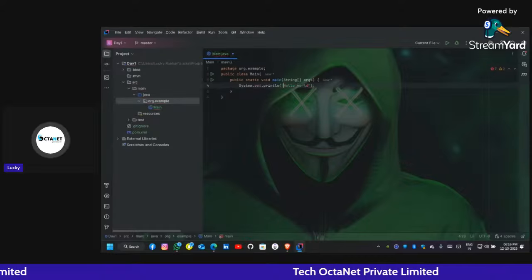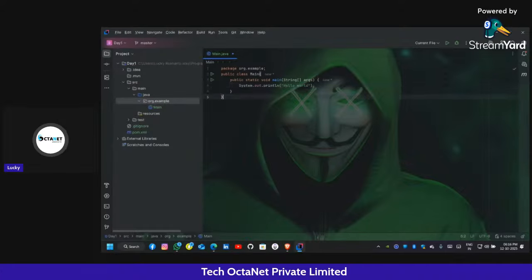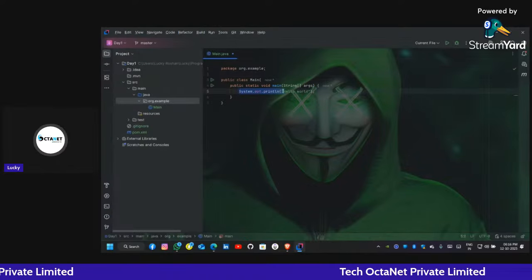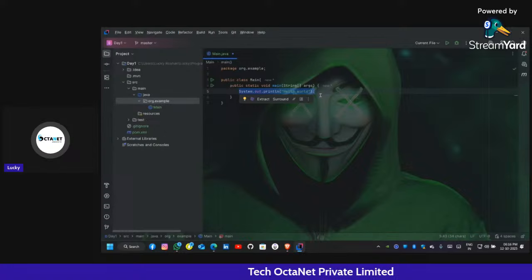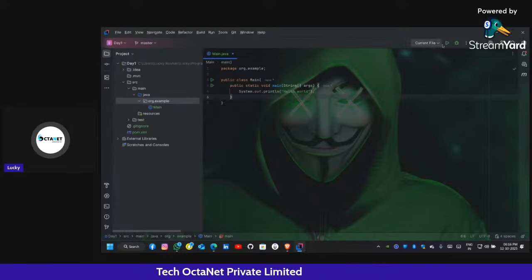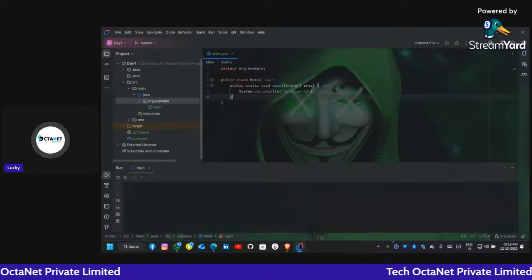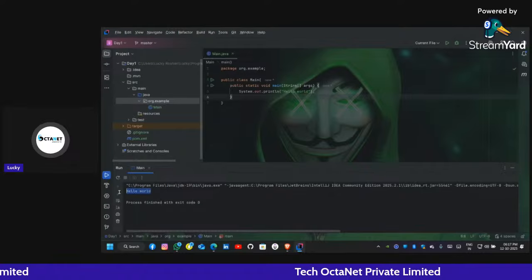Okay, now you might think there is a lot of code, and you don't need to be scared as we are going to learn it step by step. But for now, just focus on this line. Okay, this is the line that prints the output. Here we can run it. It is building, and here we get the output as Hello World.